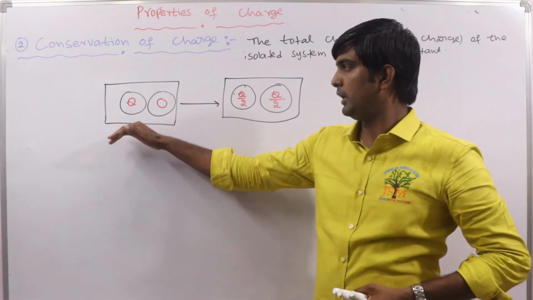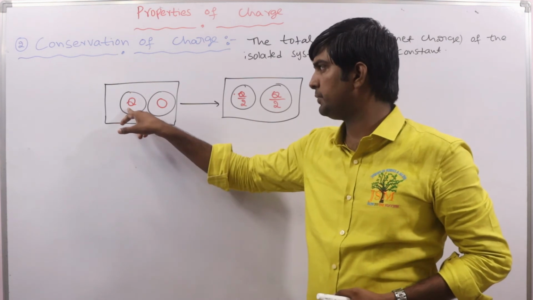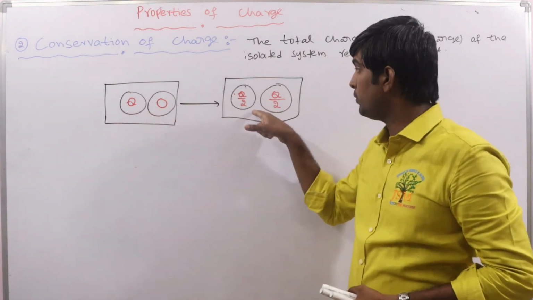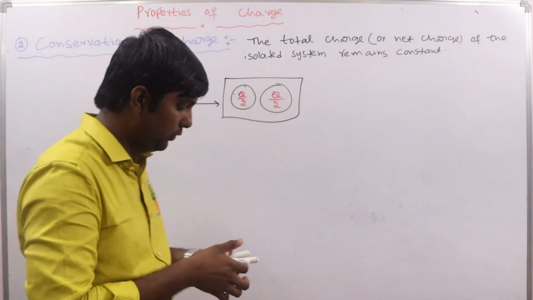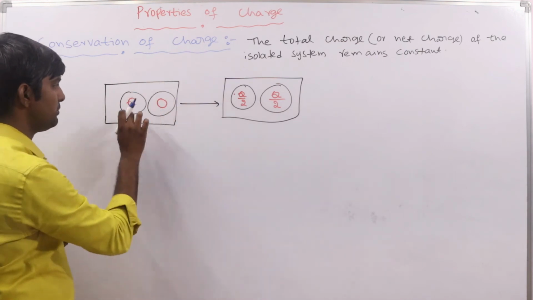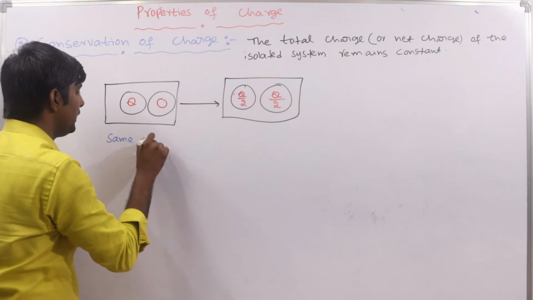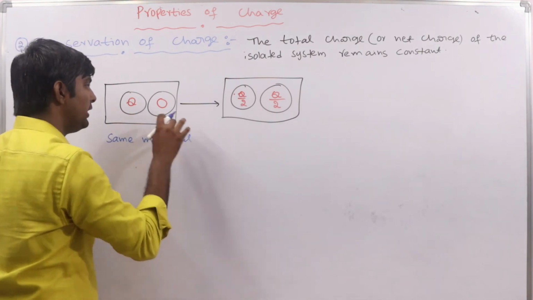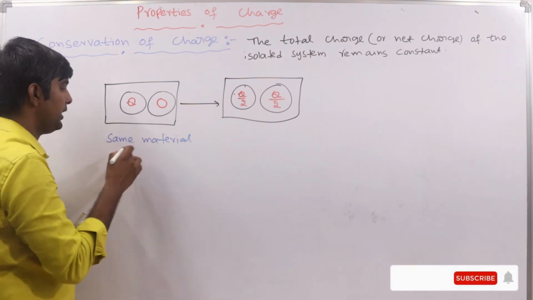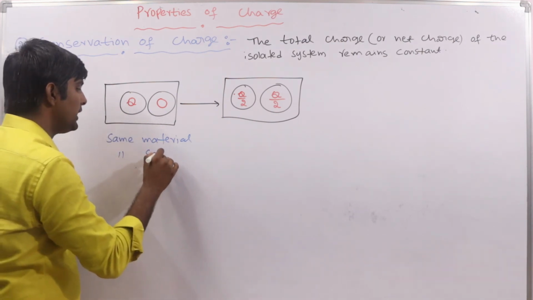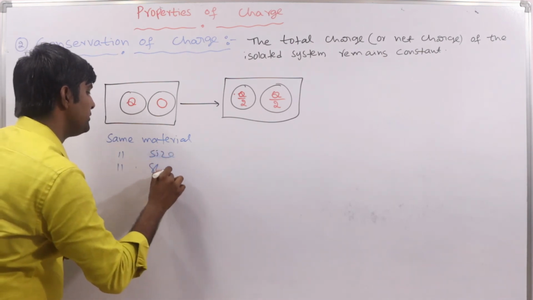See, after some time, what happened? Before, we had an unequal distribution: this has q charge and this is neutral, but now both the bodies have equal charge. This happens only when these two bodies are made up of the same material, have the same size, and have the same shape.